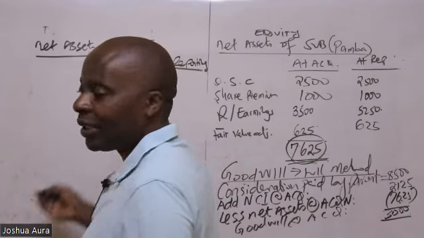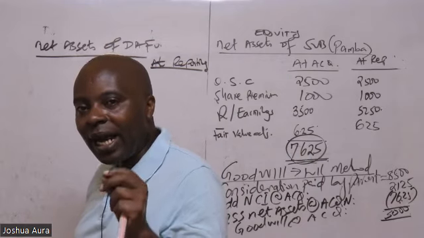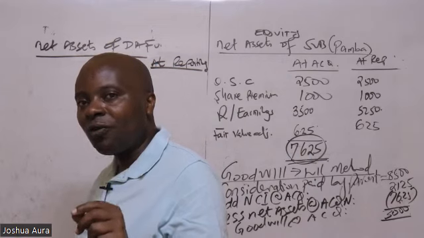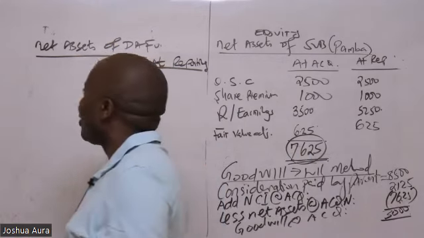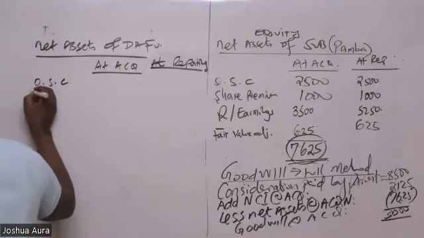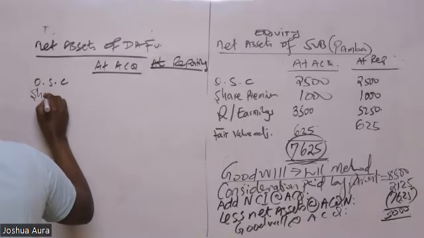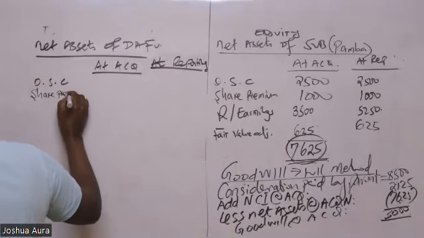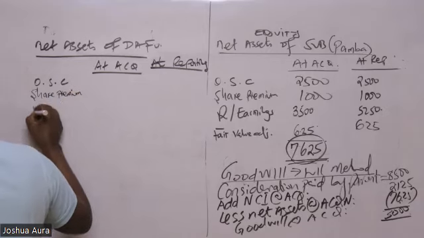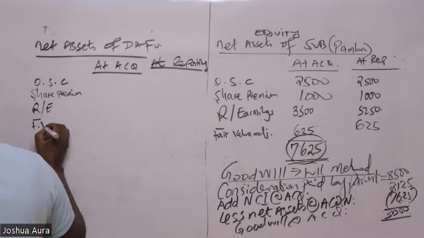So net assets, ladies and gentlemen, this one is the simplest thing ever. I may forget about everything, but I can never forget the components of net assets, the equity elements. So I have the ordinary share capital. I have in this case here the share premium. Of course, we have retained earnings. And then we have in this case here what we call the fair value adjustment.